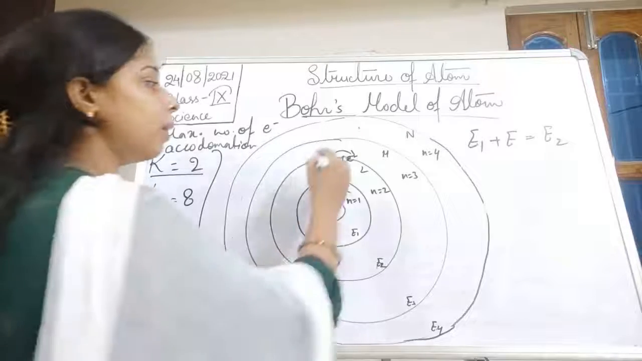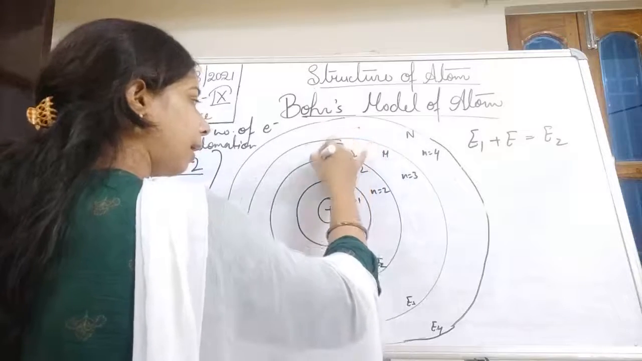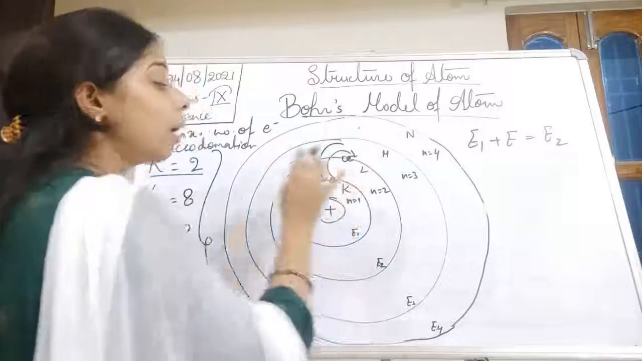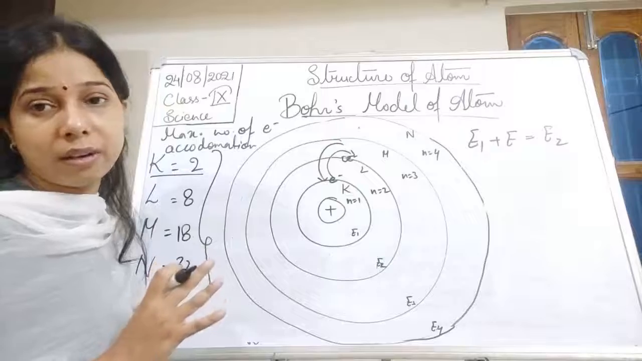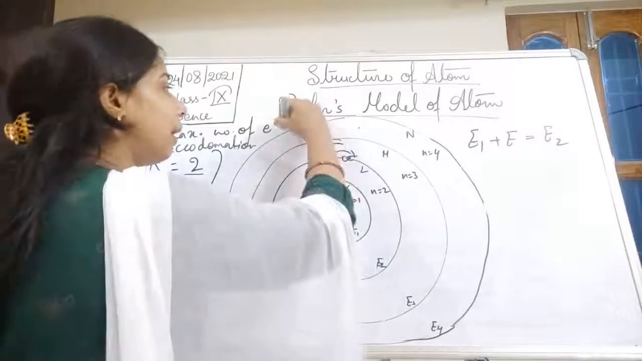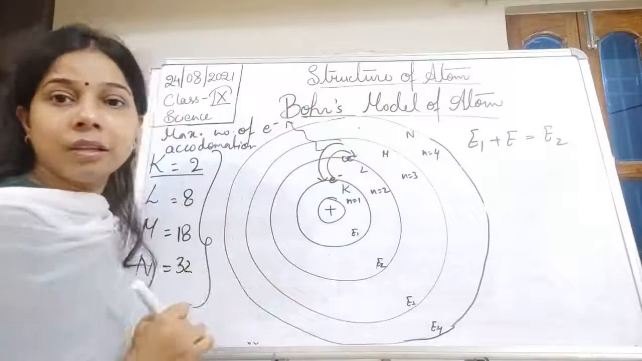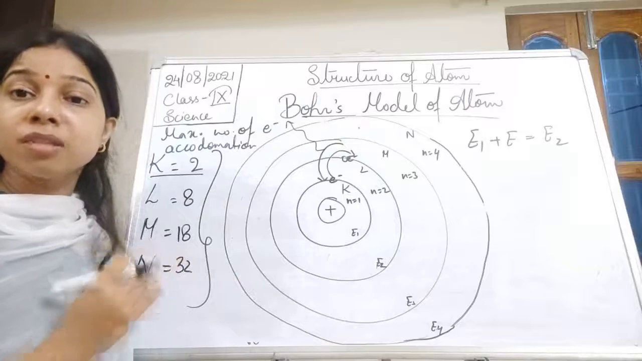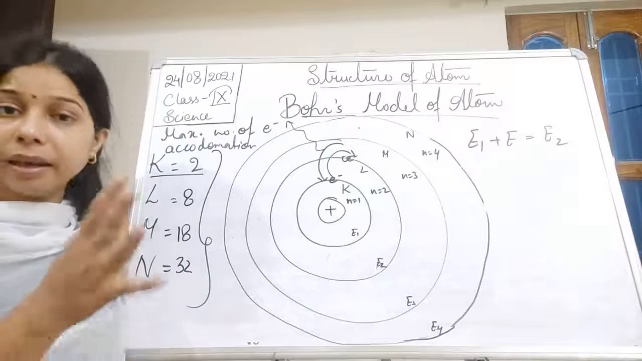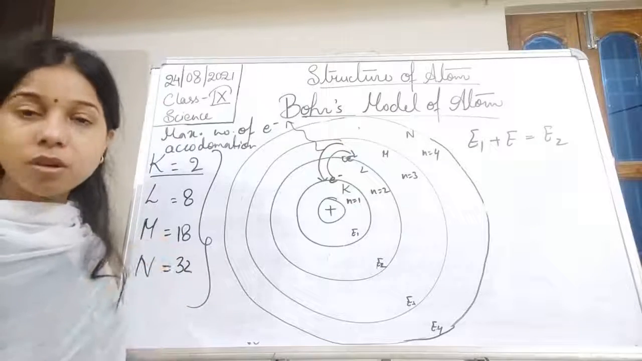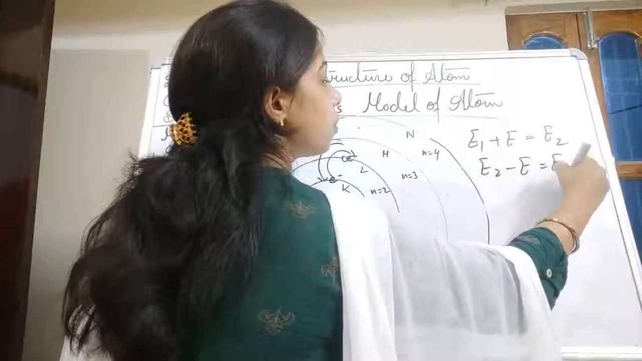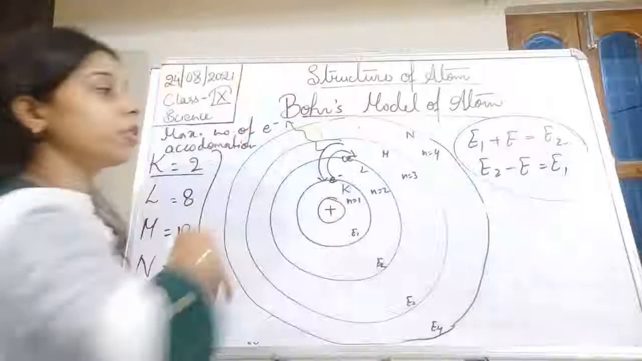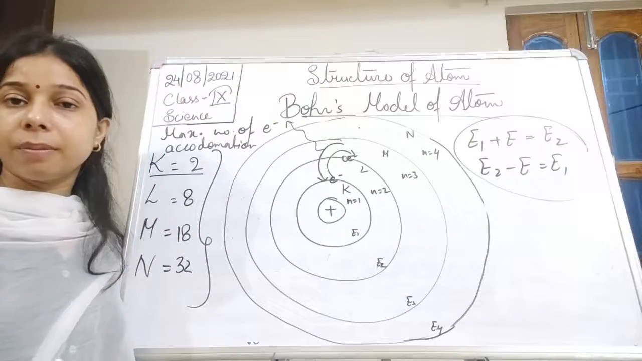After a short time, it will again come back to its own ground state, its original energy level, by radiating energy. The extra energy which was received by the electron will get radiated, will get removed, and finally the electron again reaches its original orbit.